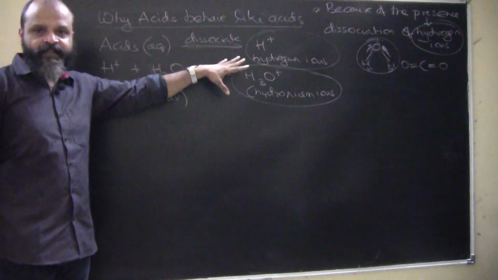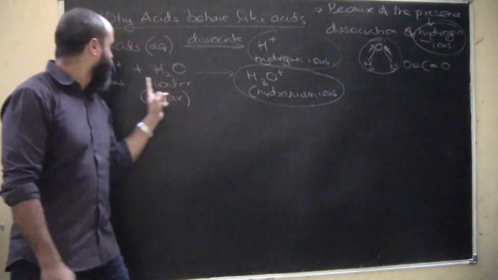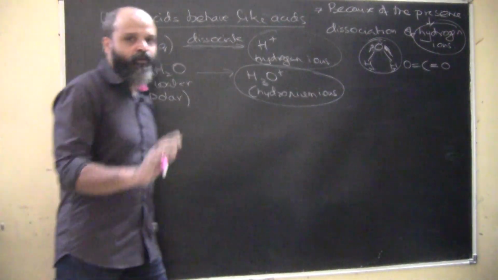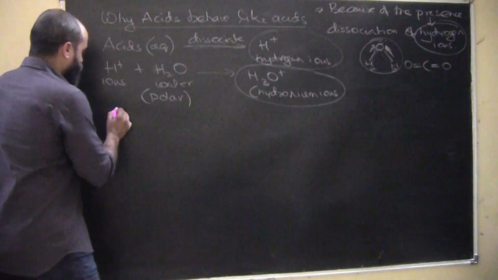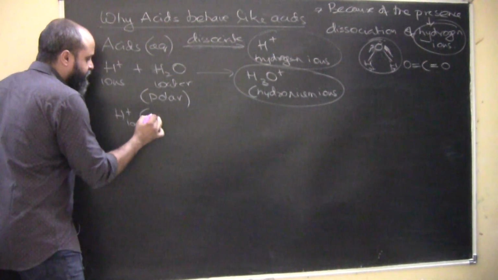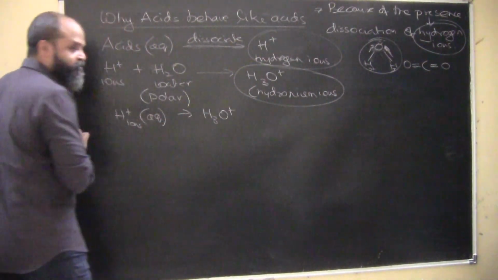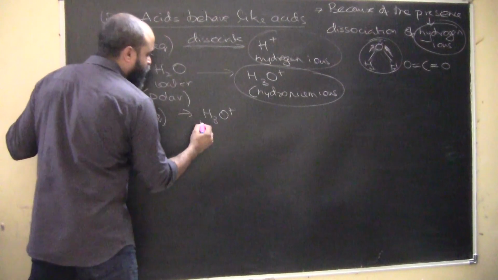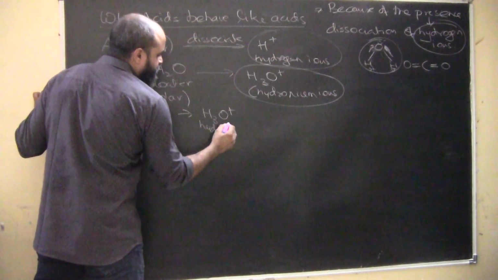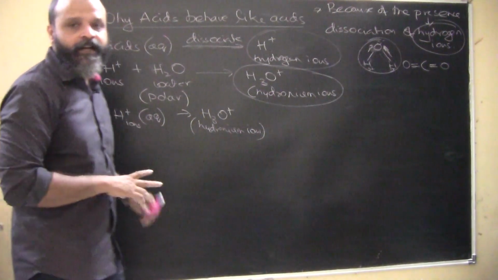But for the sake of convenience right now, because anyways hydronium ions are evolving because of this, if we were to write this in condensed form, this is hydrogen ions, and these hydrogen ions in aqueous form form hydronium ions. In aqueous form means in water they form hydronium ions. That's what happens in acids. So these form hydronium ions. I hope this is clear to you.